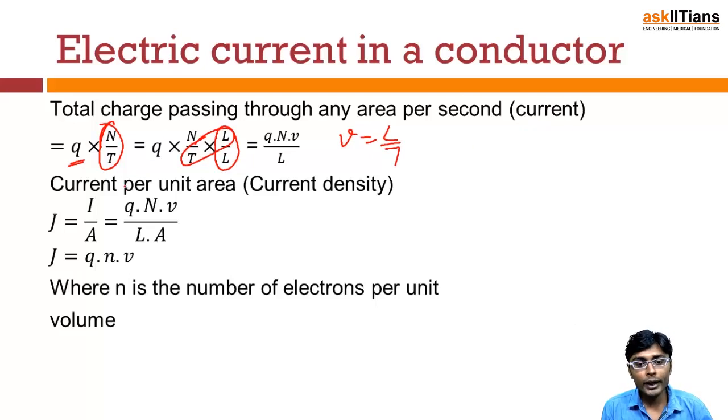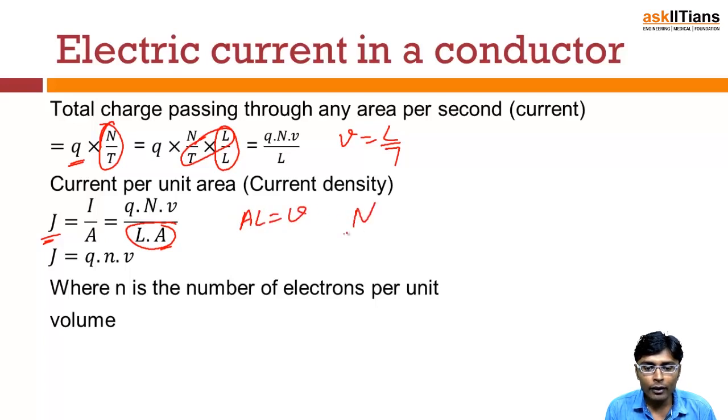Now what will be the current per unit area? That is, we are talking about the current density. Current density is current divided by area, so that will be q N v by L into A, right? And we can represent area into length as volume, and the number of electrons divided by volume, N by V, will be small n, that is the electron concentration per unit volume.